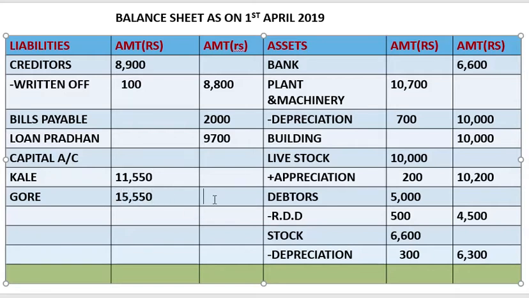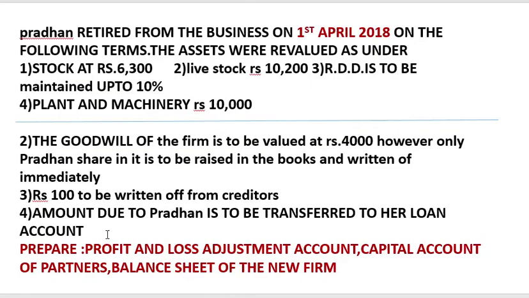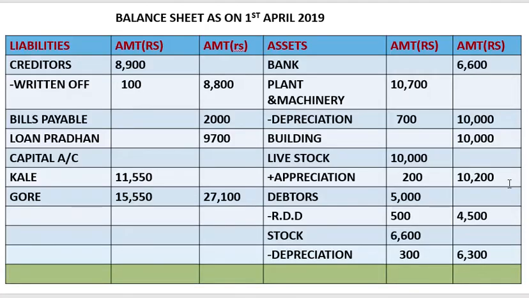And in the outer column we'll get the amount. Now I just check whether any adjustment is remaining. No, we have done all. So let's see whether the liability side will tally or not. The total we get is 47,600 and here also 47,600. So our balance sheet has tallied.